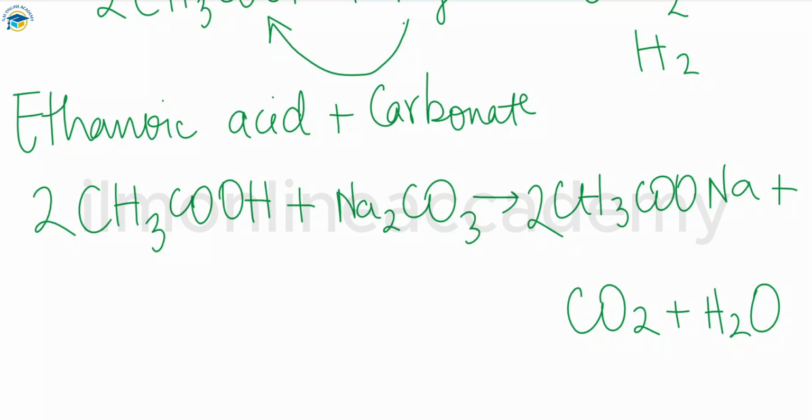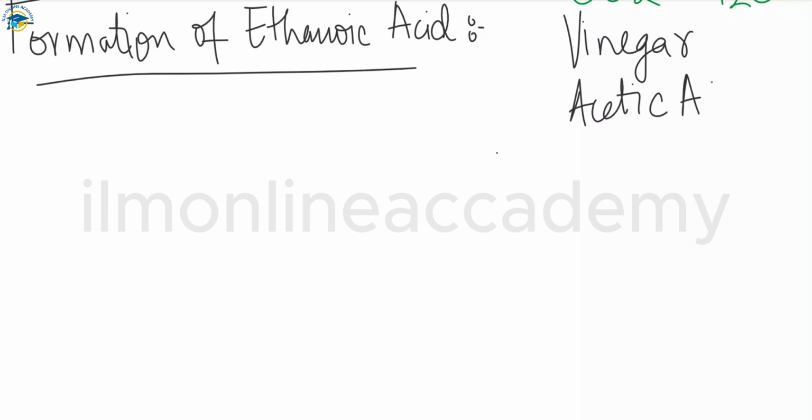This is all about the reactions. Next we will talk about the formation of ethanoic acid by the oxidation of ethanol. We have a bacterial oxidation to form vinegar. Vinegar is the common name for ethanoic acid, and ethanoic acid is the scientific name. It is also known as acetic acid because it contains CH3COOH. So vinegar is manufactured by the oxidation of alcohol.